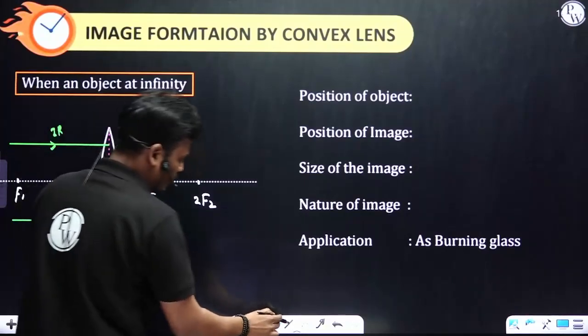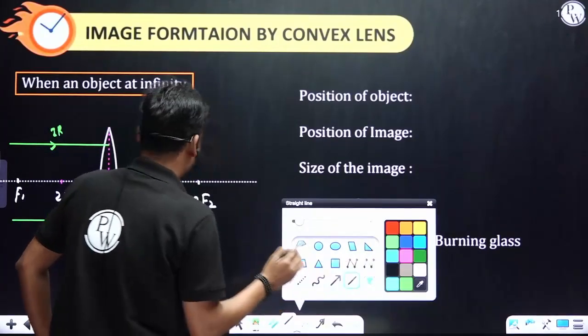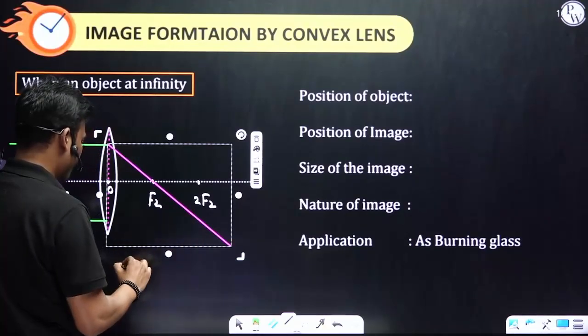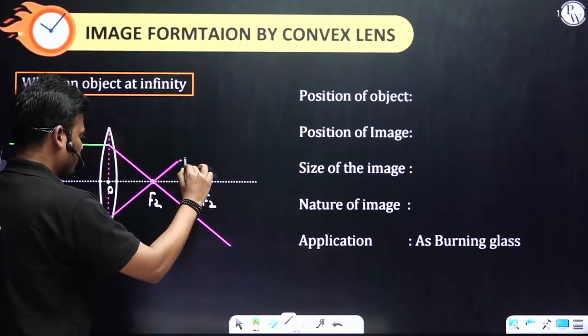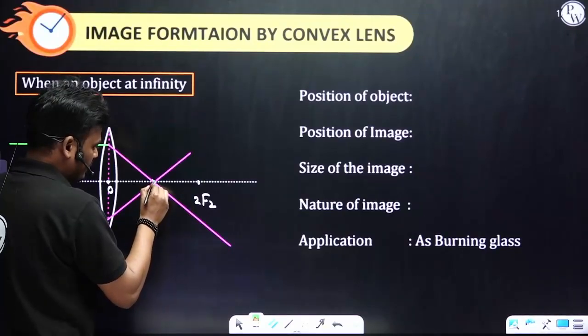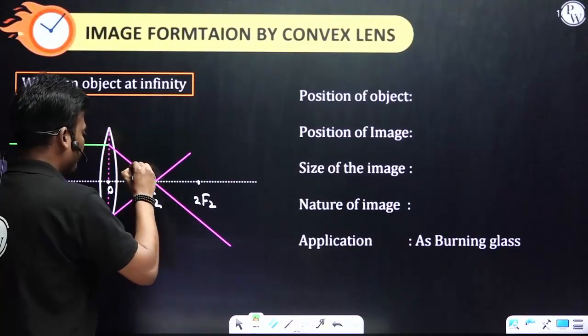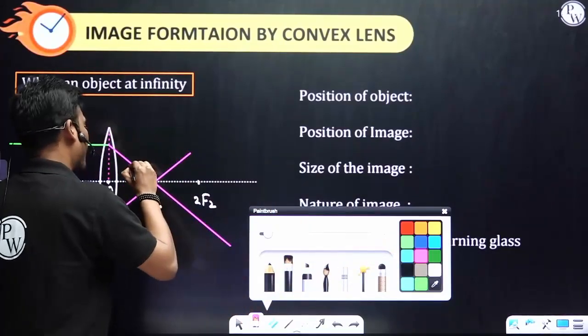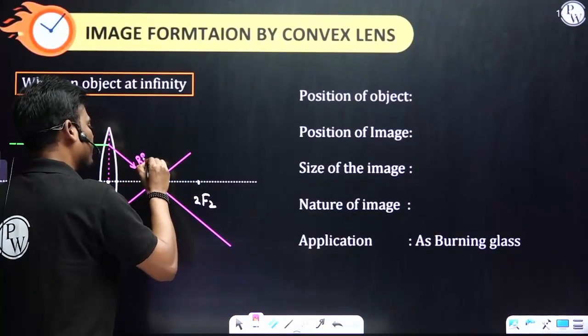And according to convenient rays, refracted rays pass through the first focus. So this is where the refracted rays meet.